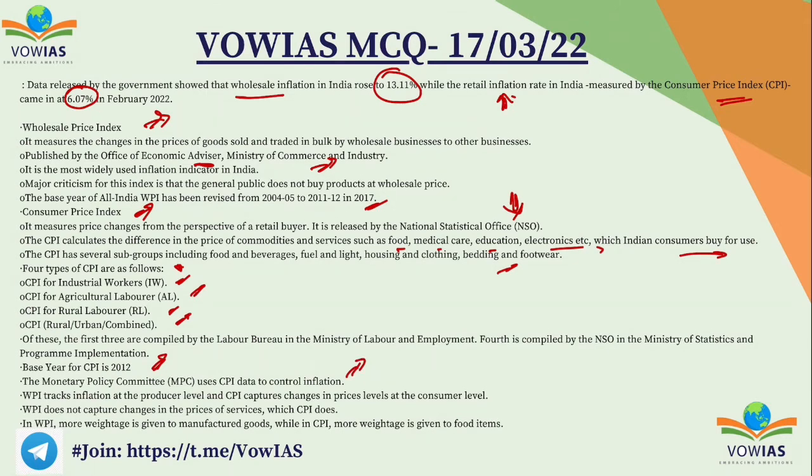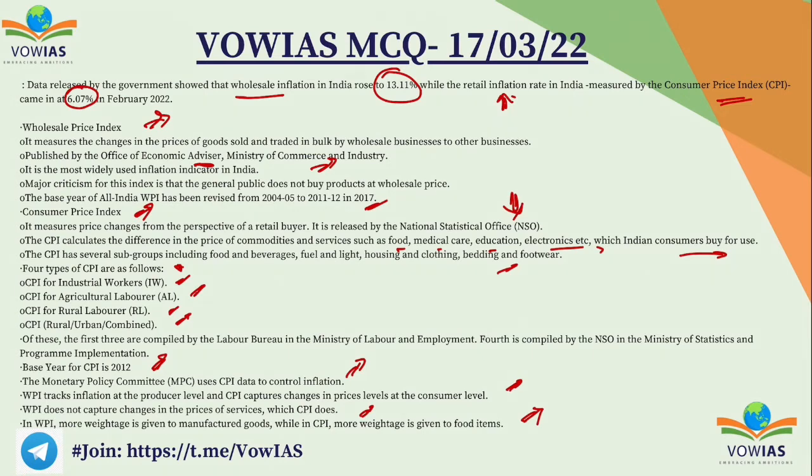WPI tracks inflation at producer level, and CPI captures changes in the price levels at consumer level. WPI does not capture changes in prices of services, which CPI does. In WPI, more weightage is given to manufactured goods, while in CPI, more weightage is given to food items. So these are the things.